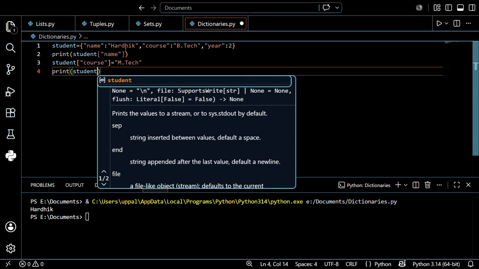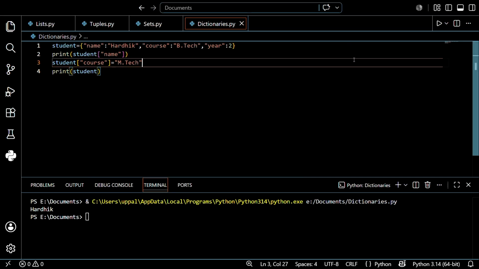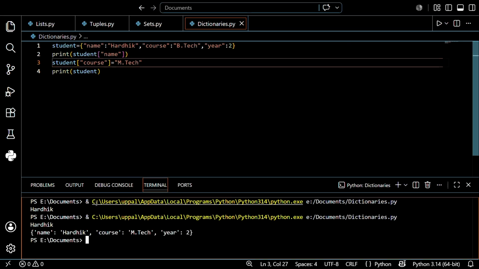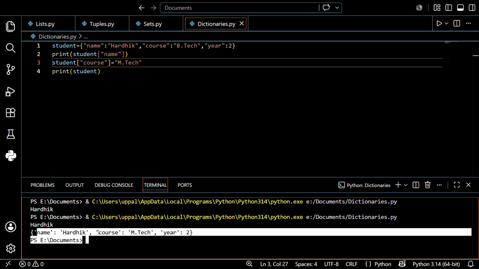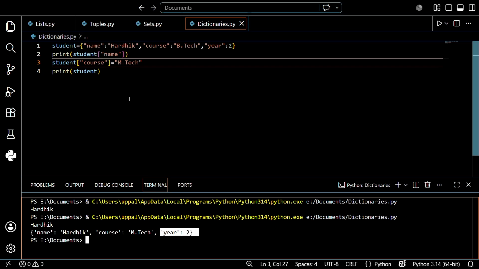Let's see what our output will be. Before that I want to save this, and after that run this. See what is happening. Name is Ardik, course is MTech, year is 2. So you can update easily, but in sets you cannot modify the values. That is one drawback. So we can add a new key, or we can update existing keys, and you can also remove a key in a similar way.